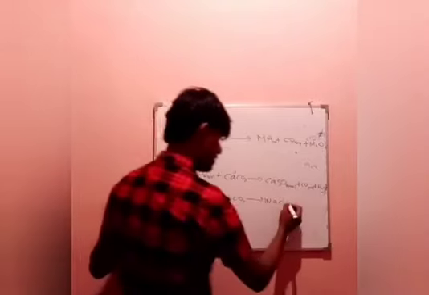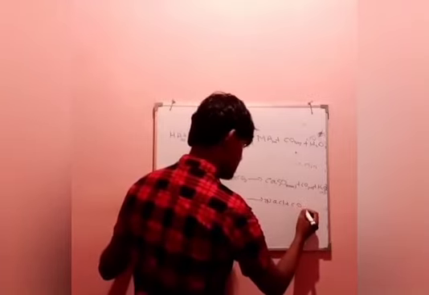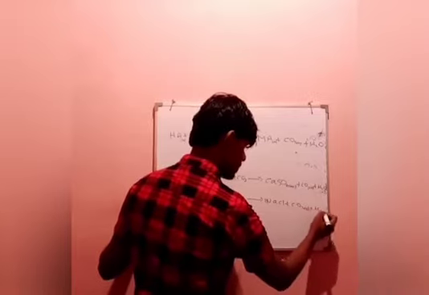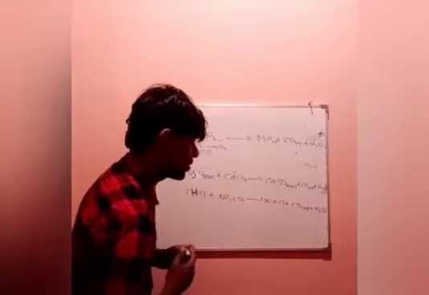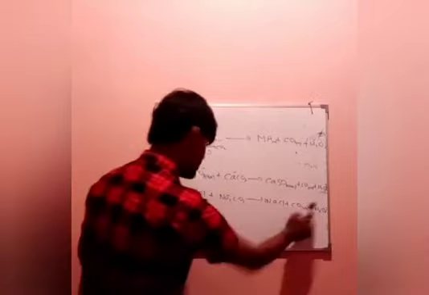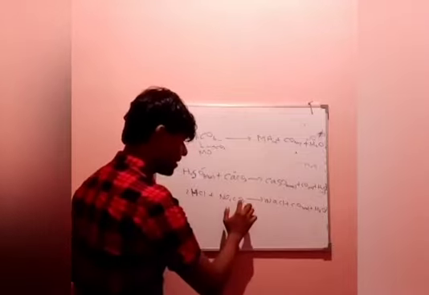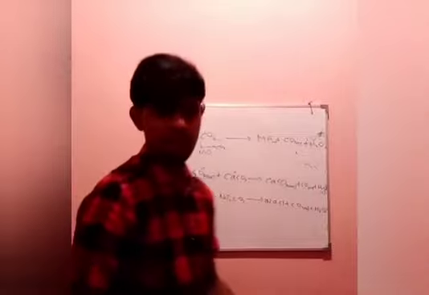Then how about this one? 1 carbon dioxide will be released, and H2O. Now I have to think about whether the hydrogen atoms are balanced or not. There are 2 hydrogens. Then 1 carbon and 3 oxygen, 2 from here and 1 from here, is balanced. Okay.